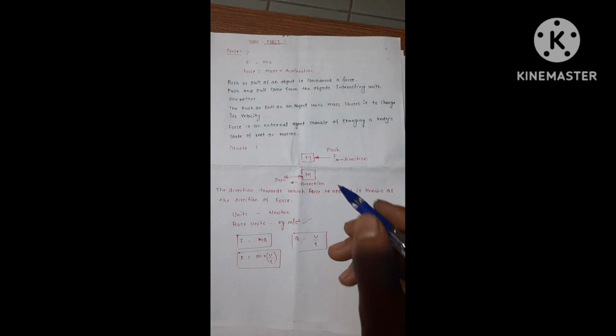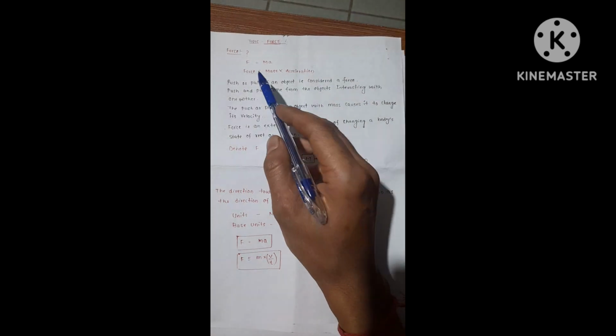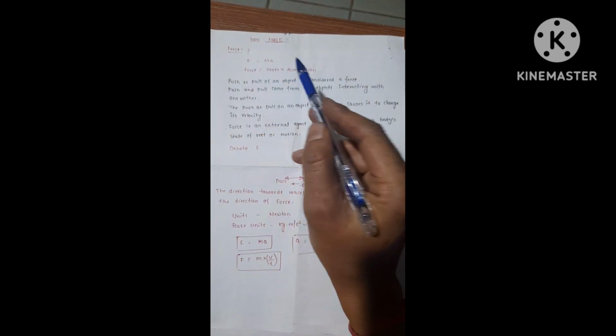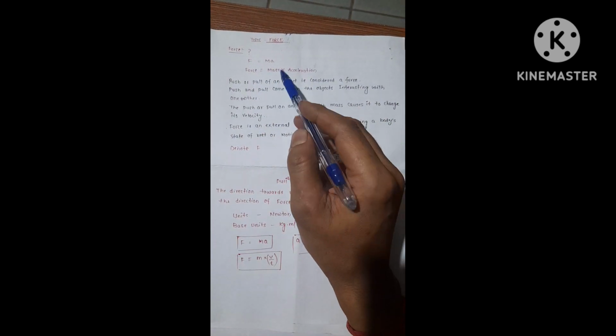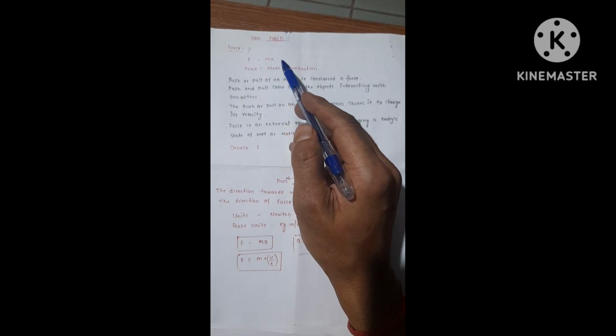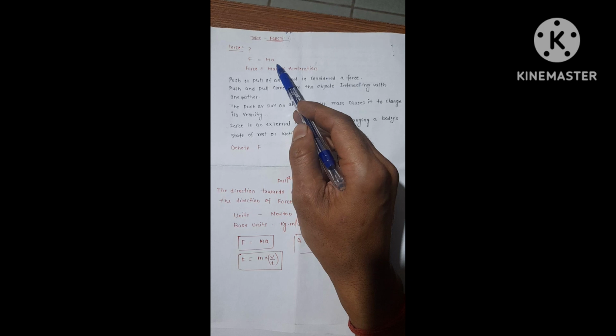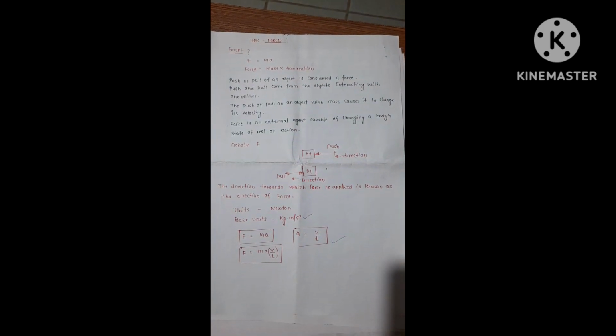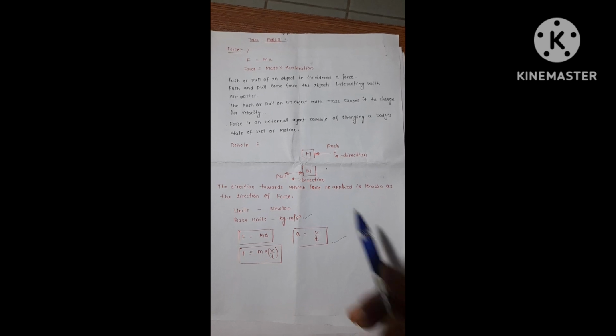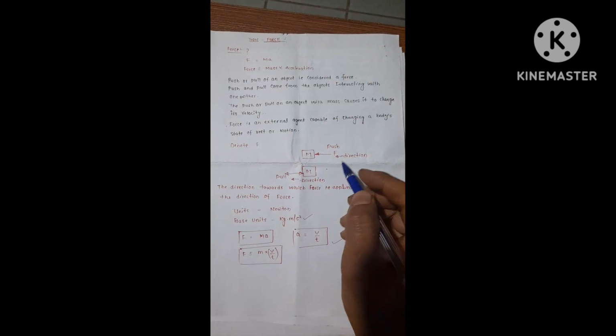Now I denote the force as F, mass as m and acceleration as a. So here I denote two types of forces.